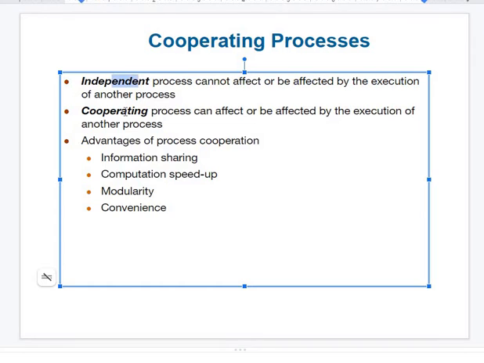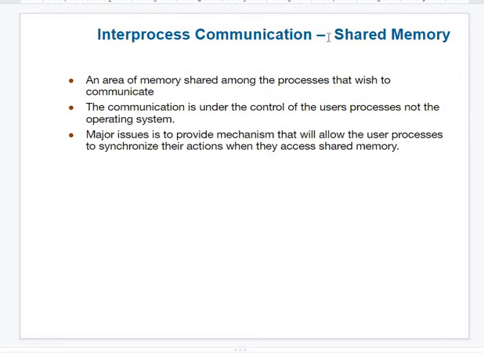Even though they are independent by work, because of the resources they utilize, or the environment they are under, execution will be common, so there should be proper cooperation. I have already explained the advantages of cooperation with each other. Next, interprocess communication by shared memory.